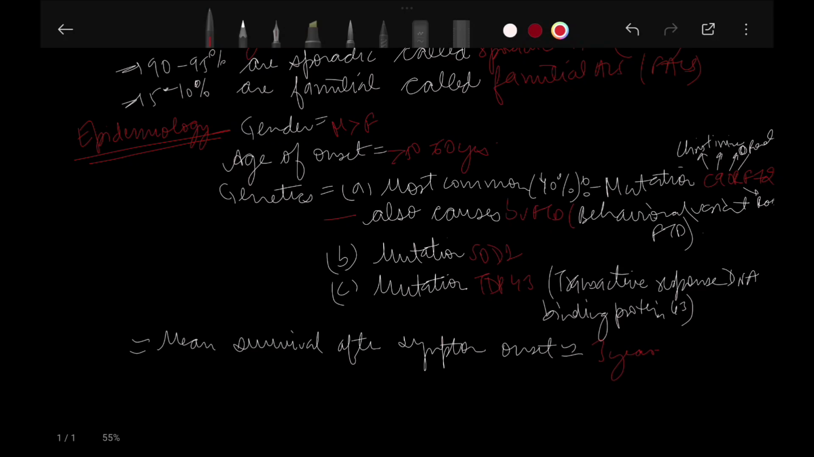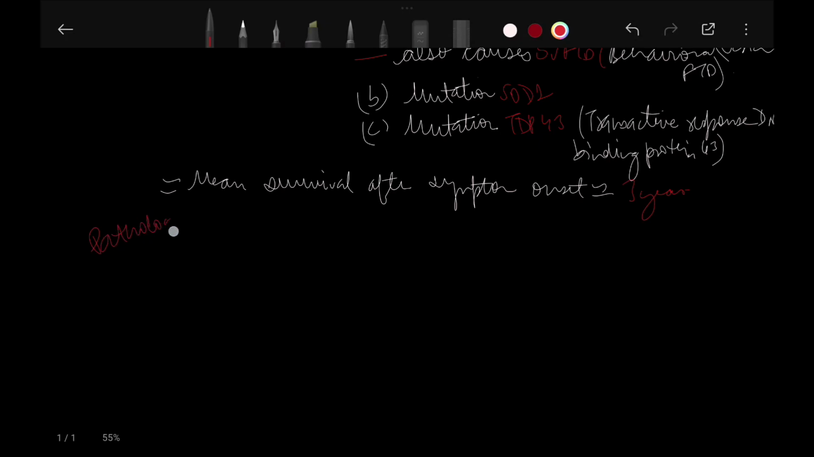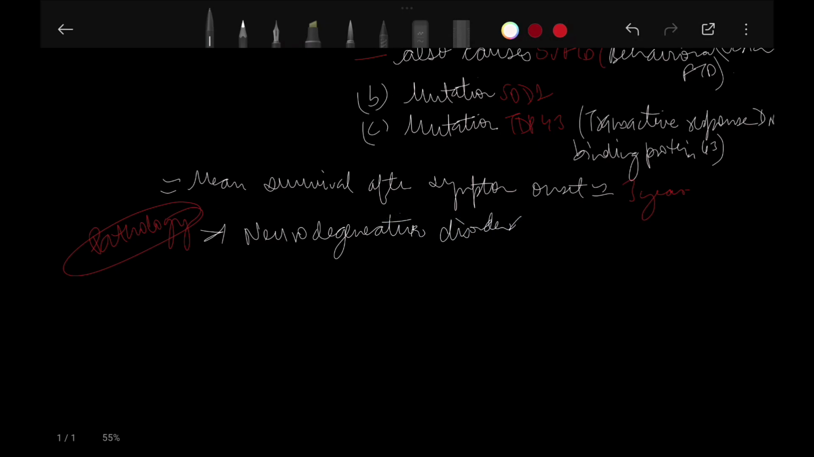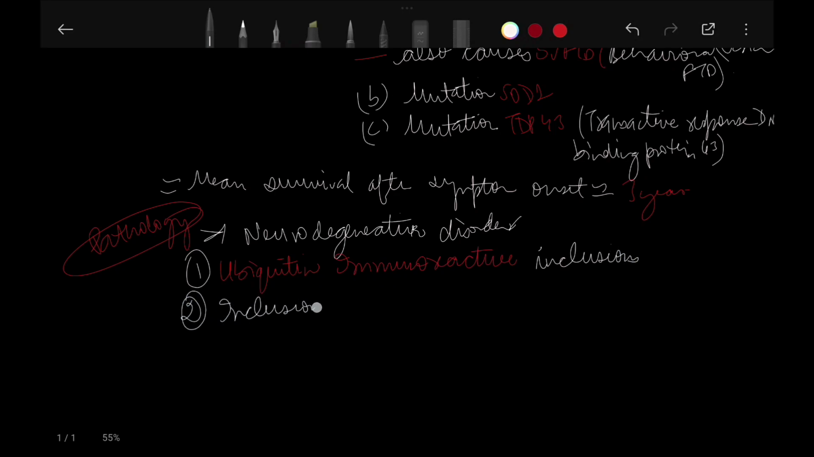The genes involved are C9orf72, SOD1 and TDP43. Now, what is the pathology related to it? Since it is a neurodegenerative disorder involving both upper motor neurons and lower motor neurons, there are ubiquitin immunoreactive inclusions and other inclusion bodies like Bunina bodies. And last but not least, TDP43 can also be detected.